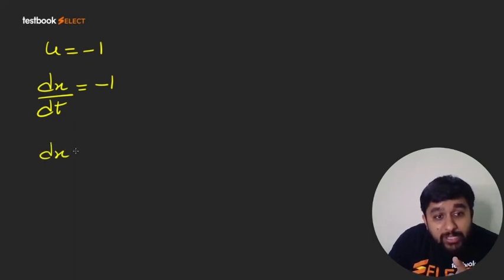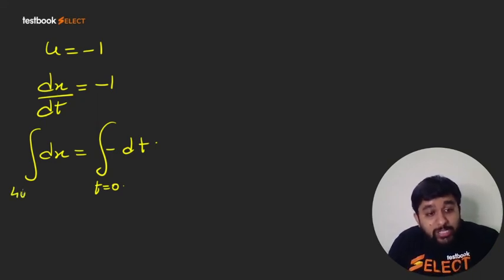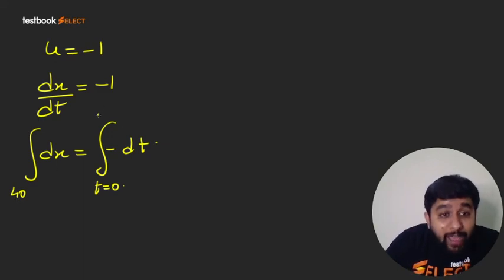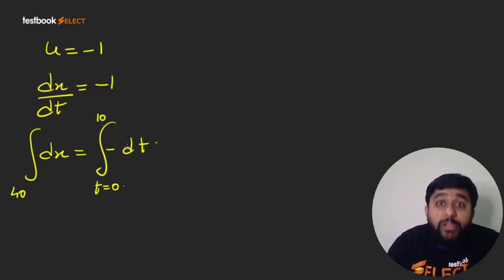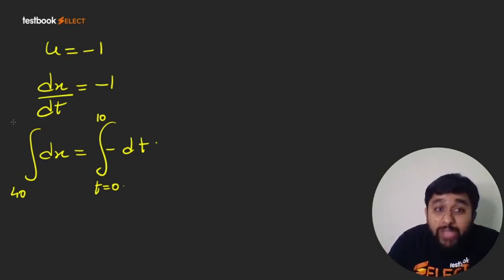So dx is equal to minus dt. If I integrate this equation, I know at t equal to 0, my particle, that is the bird, is located at the other corner, that is 40 units. And I want to find out the x coordinate of the bird when the bird lands on the ground, that is time is equal to 10 seconds.